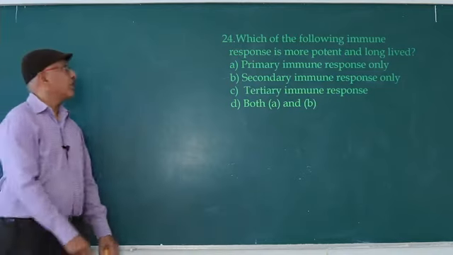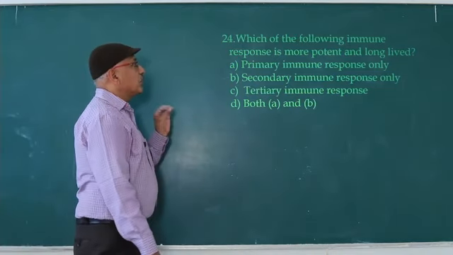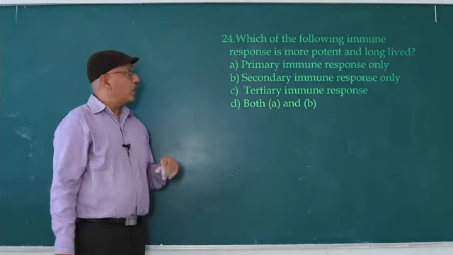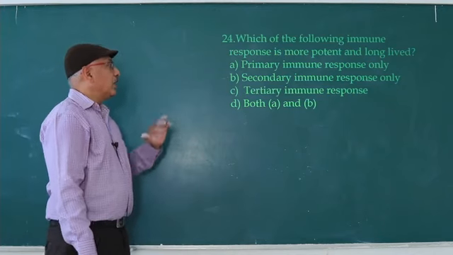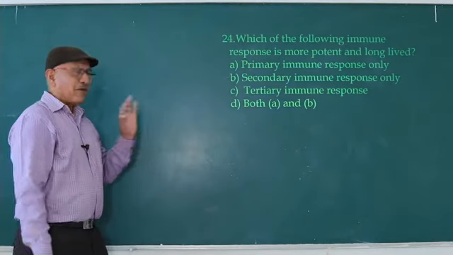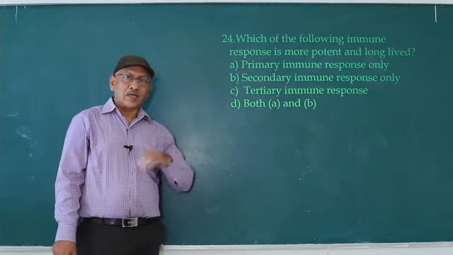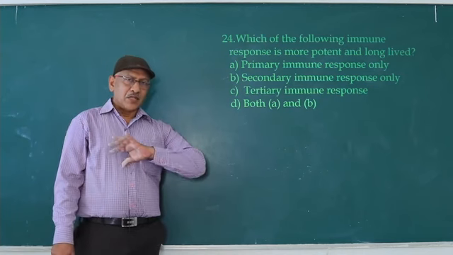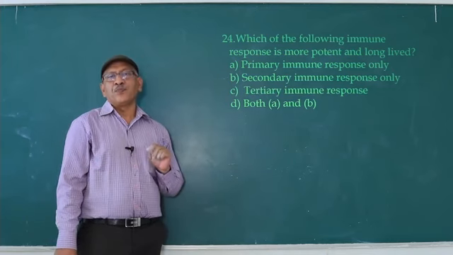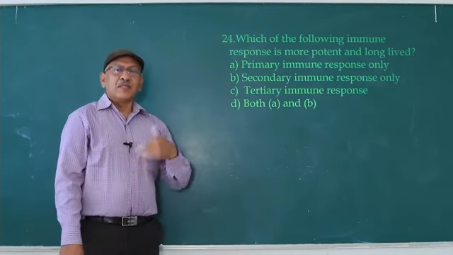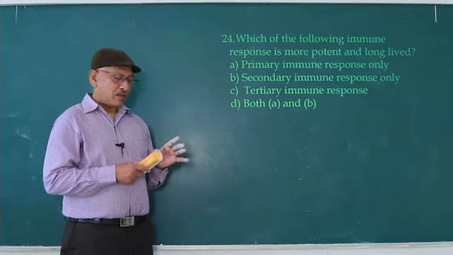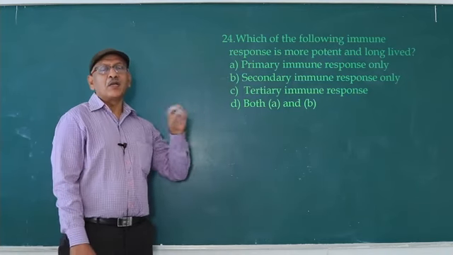Next question. Which of the following immune responses is more potent, more powerful and long-lived? Primary immune response only, secondary immune response only, tertiary immune response only, both secondary and tertiary. Whenever a pathogen enters the organism or host body, the immune system responds, that is the primary immune response. Primary immune response is slow. At that time memory cells are formed. If the same pathogen enters next time, the memory cells produce antibodies, IgM, that quickly interact.